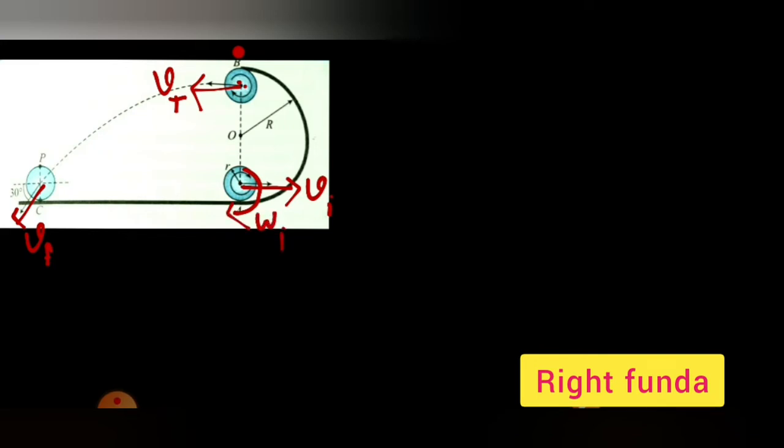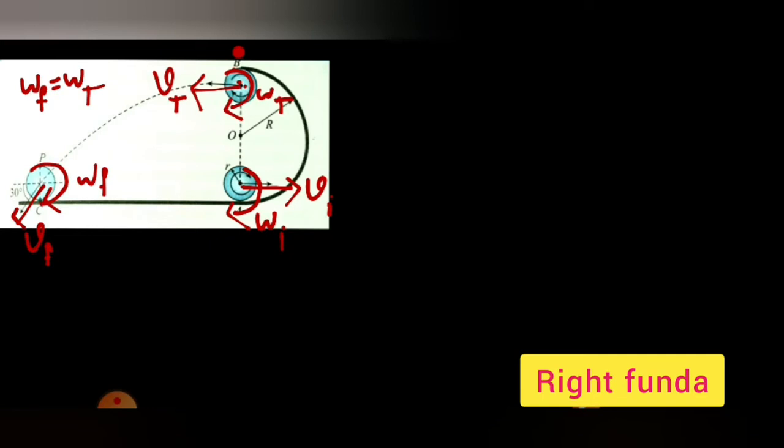I give the name omega i, and here also it will have some omega, so omega t, and here this omega will continue the same, so omega f. We know that omega f will be the same as omega t, because as it goes from here to here, the angular velocity does not change. Only gravity is acting, and it passes through the center of mass.